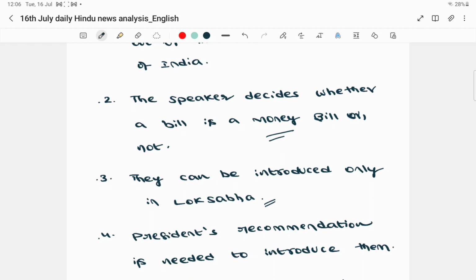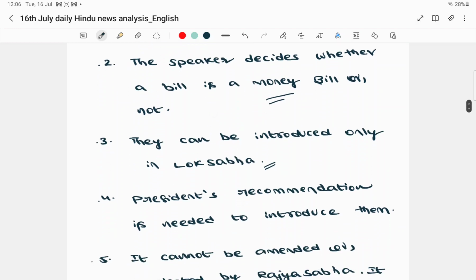Please be very clear. It can be introduced only in the House of People. It should not be introduced in the Council of States, that is Rajya Sabha, at any cost.